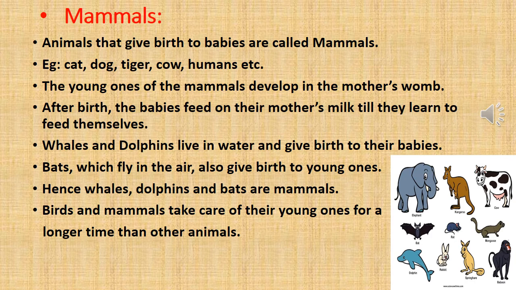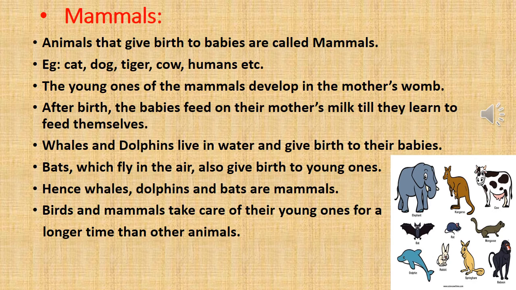Let's see another category of animals which is known as mammals. What are mammals? Animals that give birth to babies are called mammals. Example, cat, dog, tiger, cow, humans, etc. The young ones of the mammals develop in the mother's womb. After birth, the babies feed on their mother's milk till they learn to feed themselves.